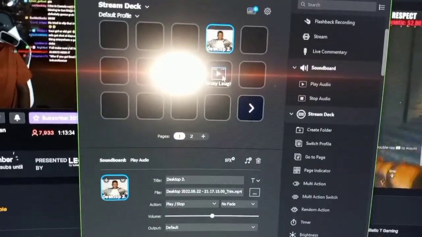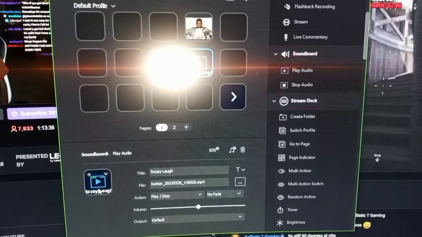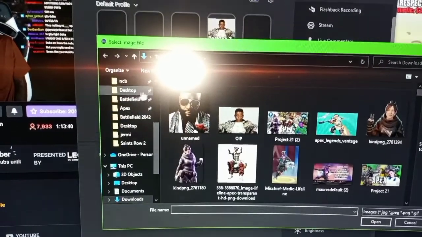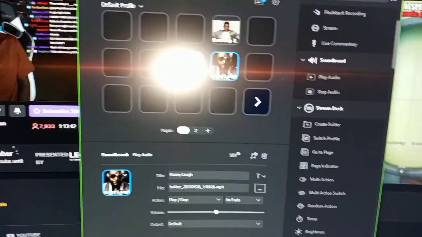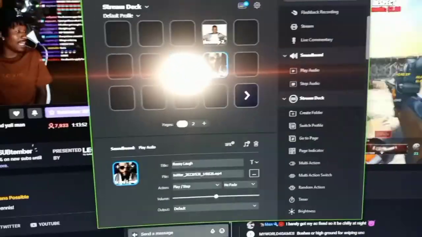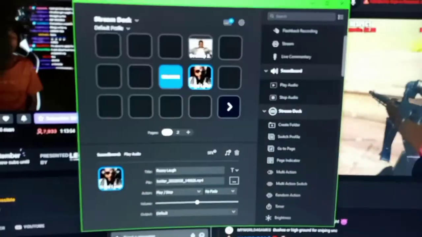Like I got the Rose laugh right here. If you want the picture on there, you just go right here, set from file. You can find a picture. Bam. Then when you look on the Stream Deck, you got Rose, stuff like that. Whew, shit. You know what I'm saying? Oh, let me turn the flash off. There you go.